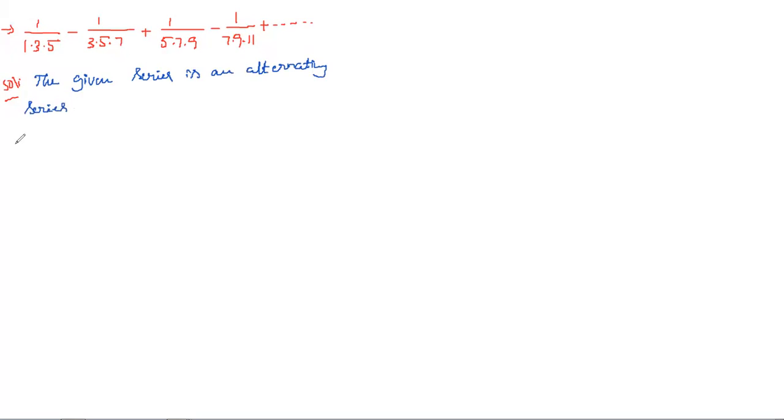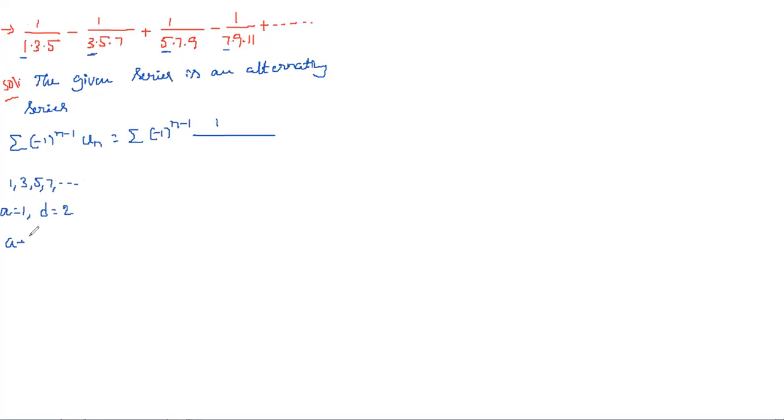And it is of the form summation of (-1) whole power n minus 1 into un, which is summation (-1) whole power n minus 1 into, the numerator being the same, 1. Now coming to the denominators, if you see the first terms, 1 3 5 7 and so on, the first term is a equal to 1 and the difference is 2: 3 minus 1 is 2, 5 minus 3 is 2, 7 minus 5 is 2.